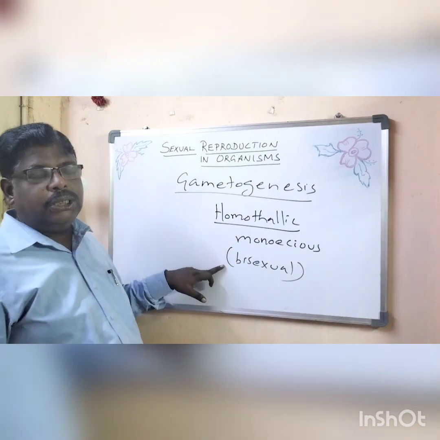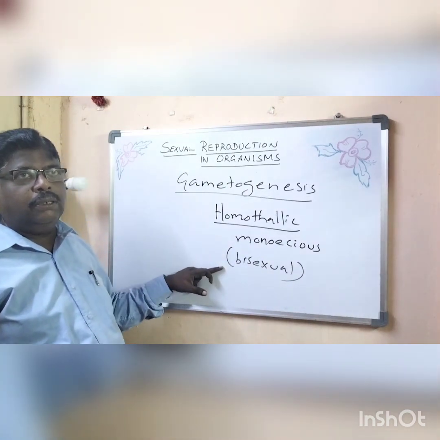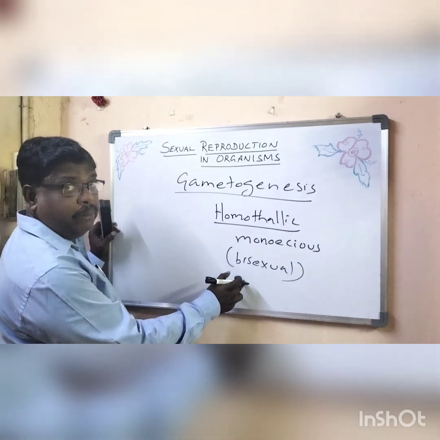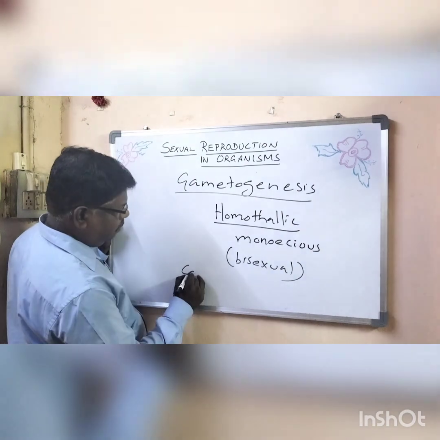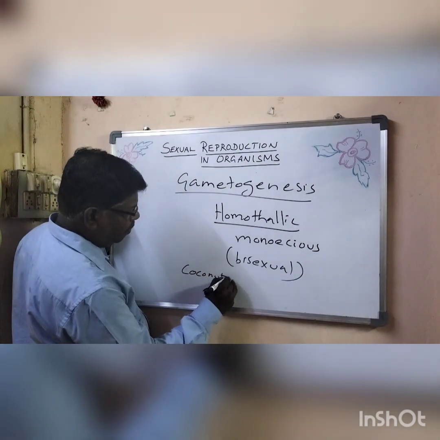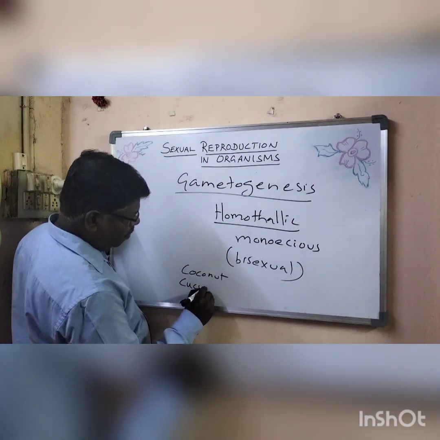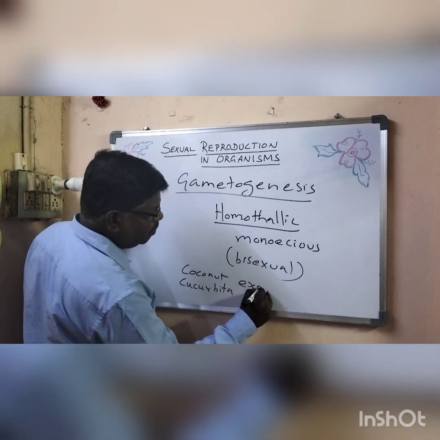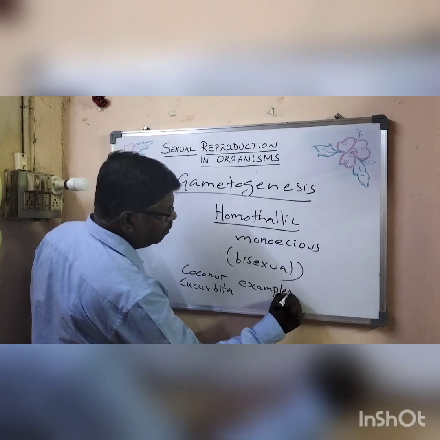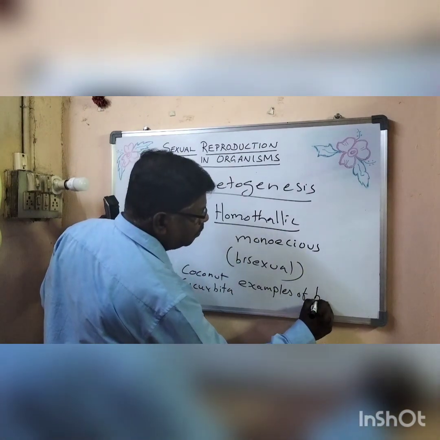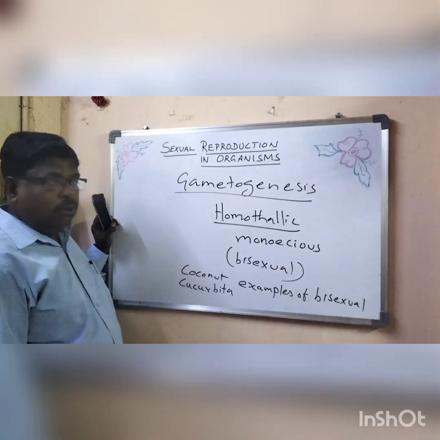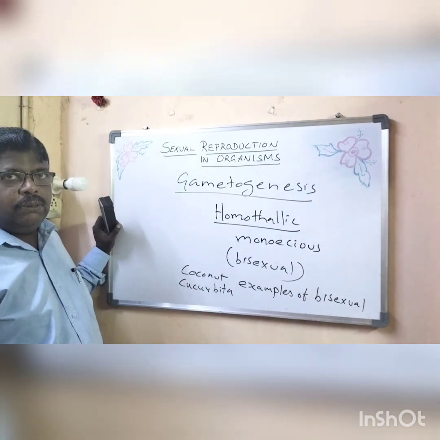We have some bisexual plants also, like coconut and cucurbita. These are examples of bisexual plants.